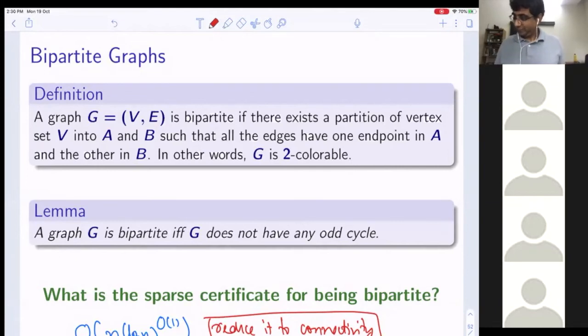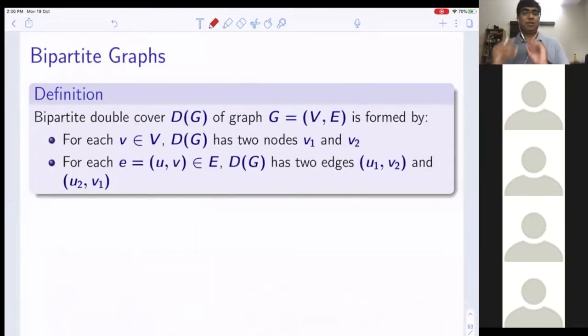Okay. So let me tell you this interesting thing. I rediscovered this a long time back when we were working on parity multiway cut in 2010-11 or something. But I have seen this graph lately so many times.